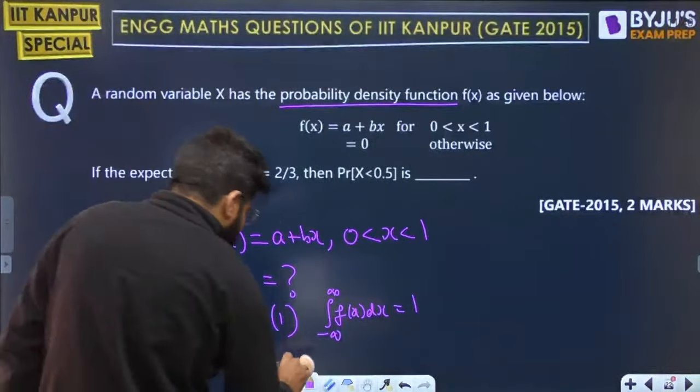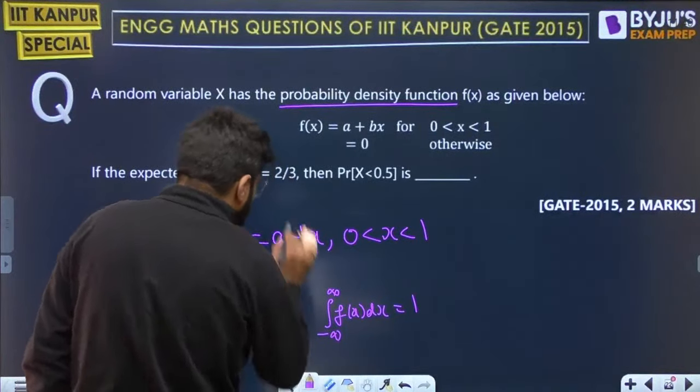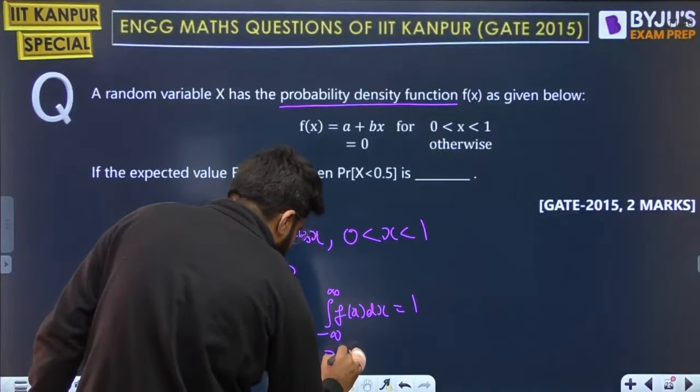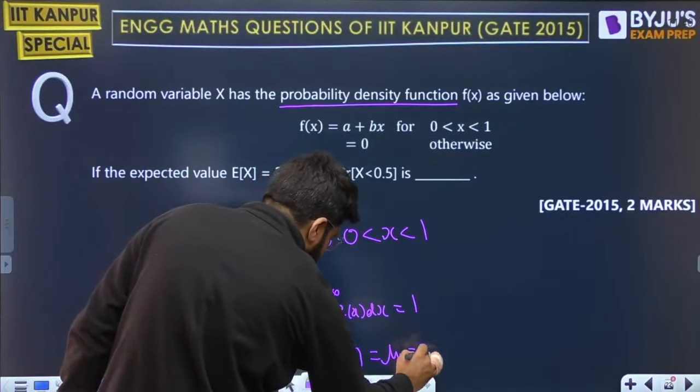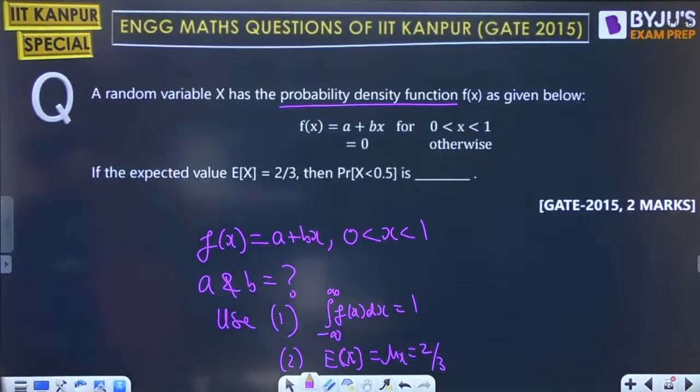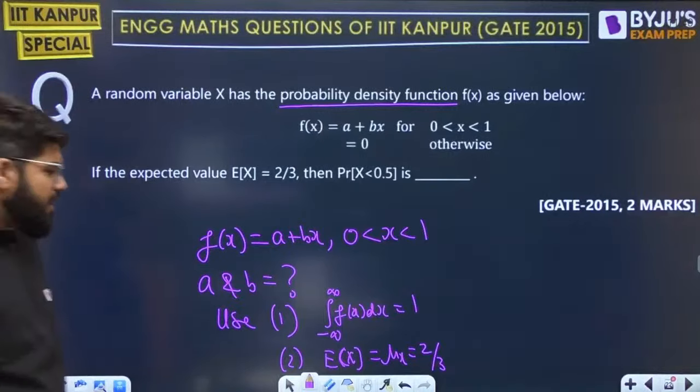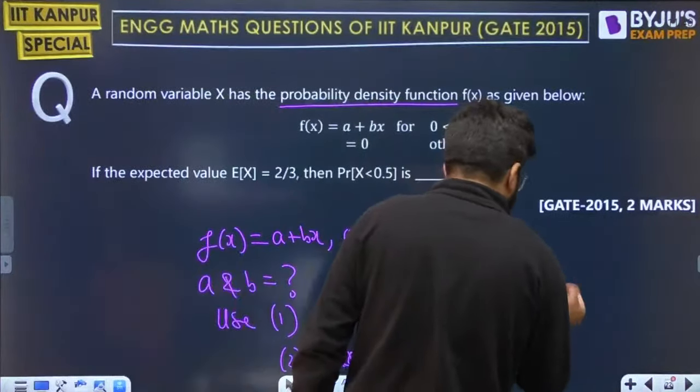Integral fx dx is always 1. And number 2, you will use that mean of x is given to you as 2 by 3. We will find them from both. We can calculate by the combined effect of these two.